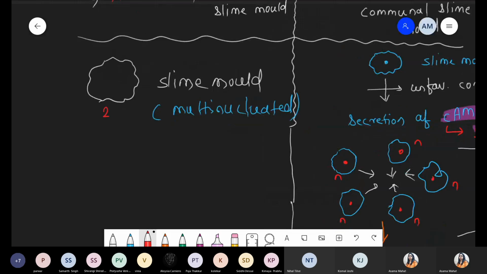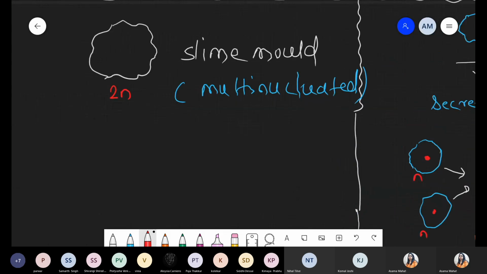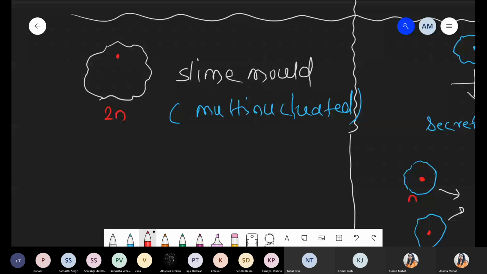Now this slime mold maintains its identity as a diploid state. हाँ समर्थ, अच्छे दिन. So diploid condition and this diploid condition has multinucleated. Okay, multinucleated. So बहुत सारे nuclei present होंगे like this. So this scenario is represented by this word, multinucleated condition.